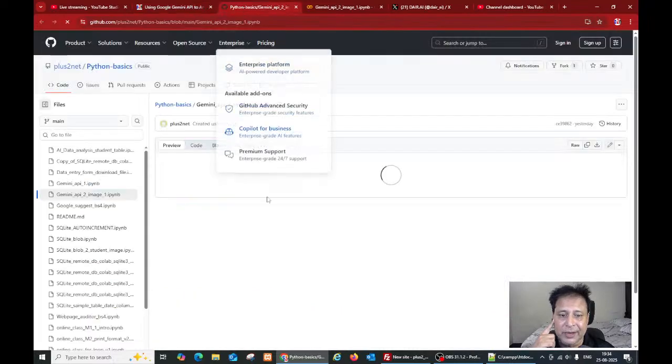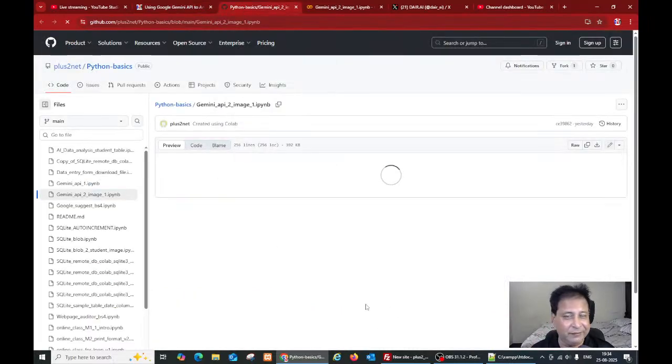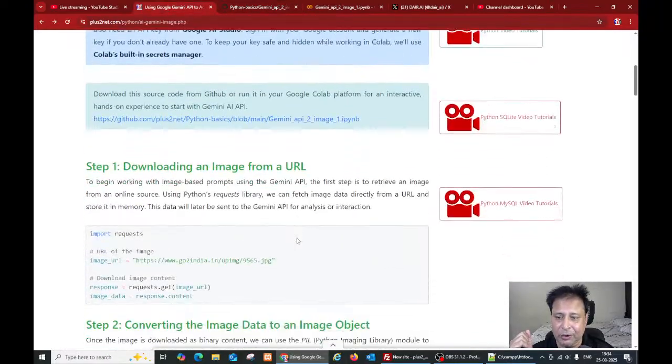Here is the GitHub link, it is opening. You can download it, save it to your file, and everything, entire as a notebook you can download it. And here will be the Colab link, so in your Colab you can open it up. Now you just see here, meanwhile all the steps are there.